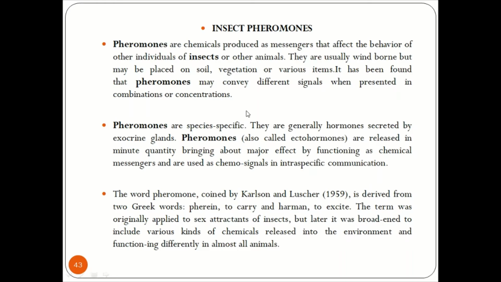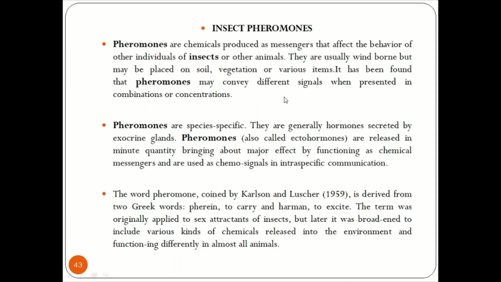Once these hormones are released into the environment, the other insects or predators will act towards them, and hence these pheromones act as signals to other species of insects or to the same insect species only.